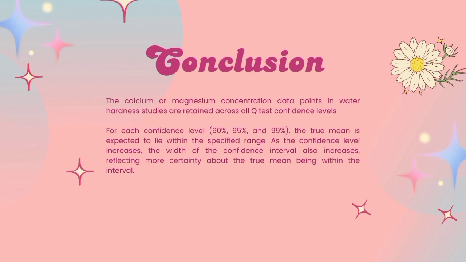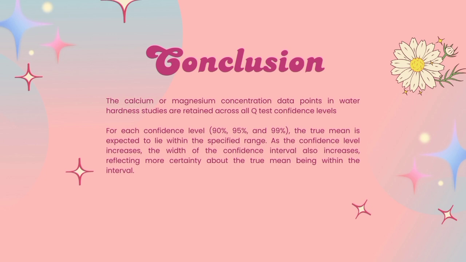By retaining the data points at 90%, 95% and 99%, it enhances the credibility of subsequent analysis and the conclusions drawn from the data. In the t-test, for each confidence level, the true mean is expected to lie within the specified range. And as the confidence level increases, the width of the confidence interval also increases, reflecting more certainty about the true mean being within the interval.